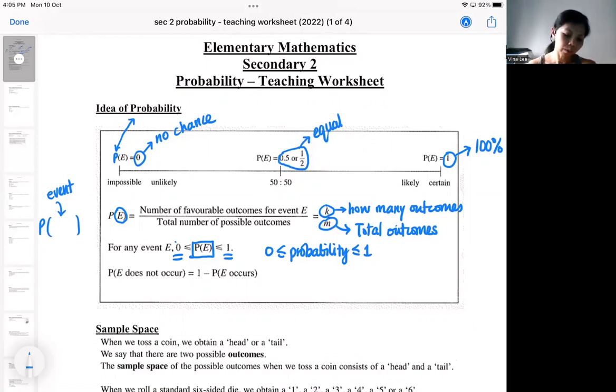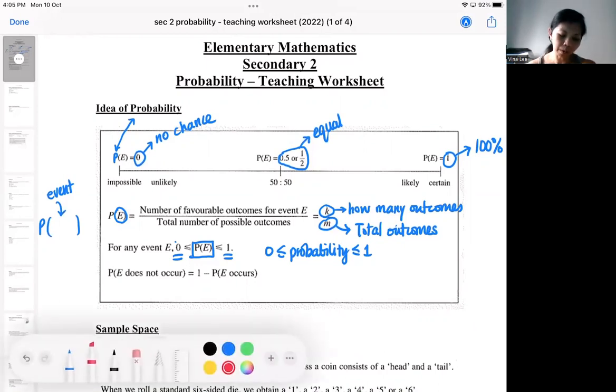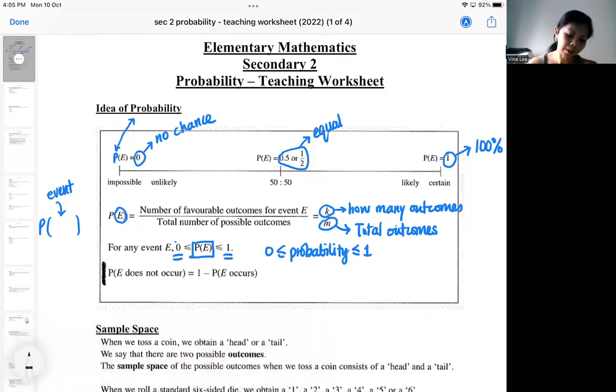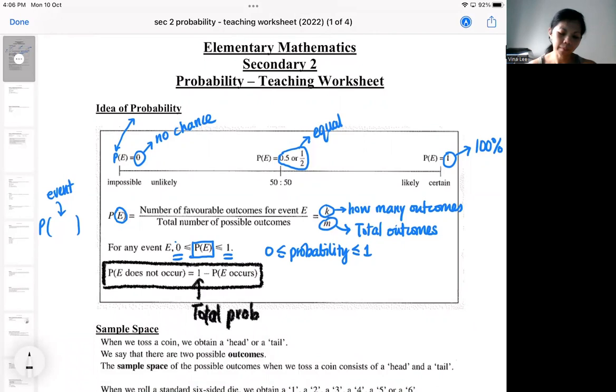There is also another important idea that you need to take note of. For the probability of an event not happening, we use the total probability to subtract.